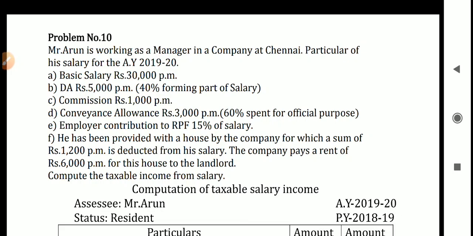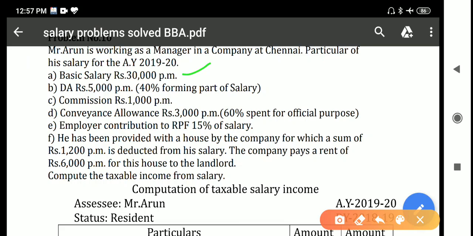First, we are given basic salary, that is 30,000 per month. Basic salary is fully taxable, so multiply with 12. And DA allowance is also fully taxable, 5,000 into 12. 5,000 per month is given, so 5,000 into 12 you have to consider. But in the bracket, 40% forming part of salary. It means only 40% of DA is taken into consideration as the meaning of salary for the calculation of retirement benefit, if any.